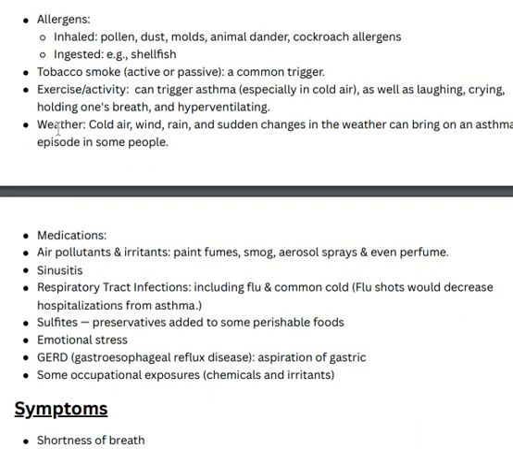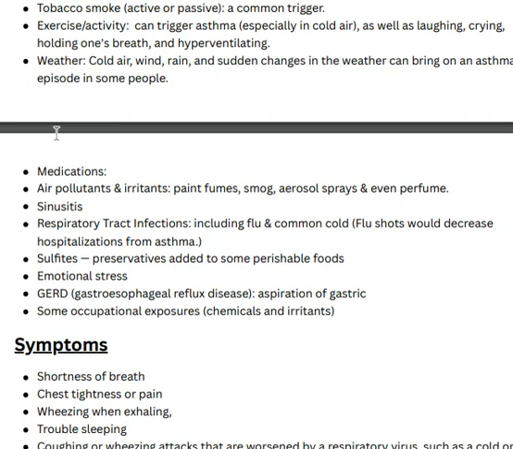Due to tobacco smoke, primary or secondary, the person gets asthma easily. Due to exercise, I have already explained exercise induced asthma. Some weather like cold air, wind, rain, and sudden changes in the weather can bring on an asthma episode. And there are a lot of medications which can trigger asthma.